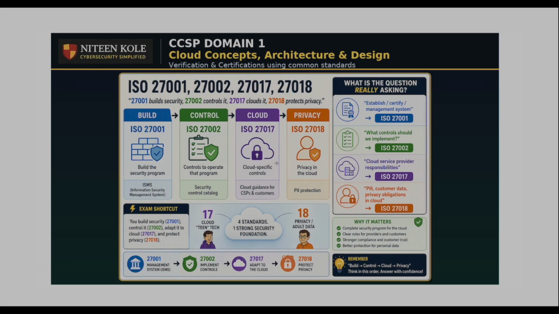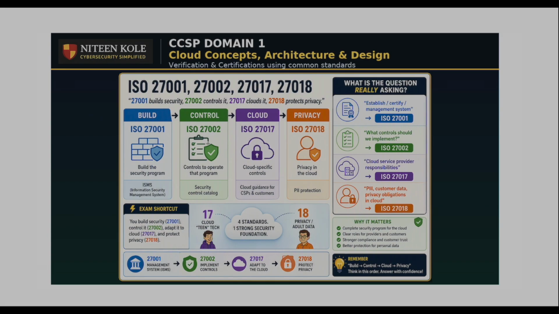Next, ISO 27018 is nothing but privacy. Now imagine customer information is stored in that cloud, specifically PII or personally identifiable information. That's where ISO 27018 comes in. When you see privacy, personal data, customer information, PII, think ISO 27018. Memory trick is 27018 protects privacy.